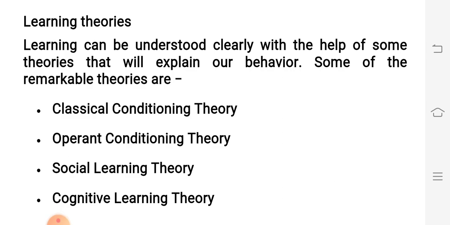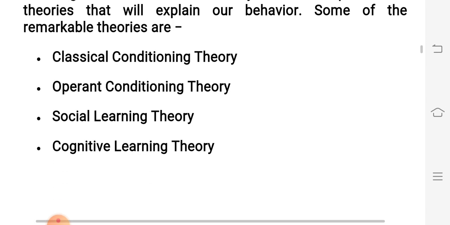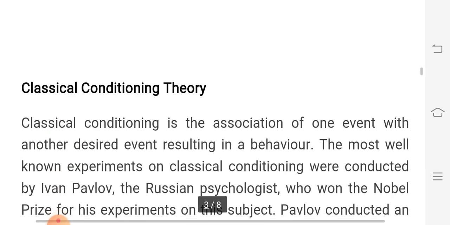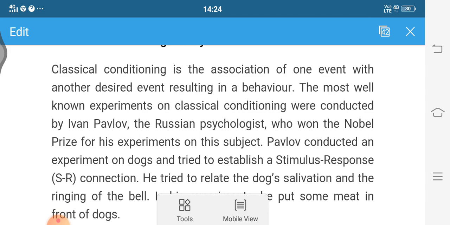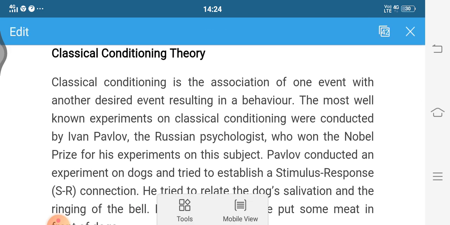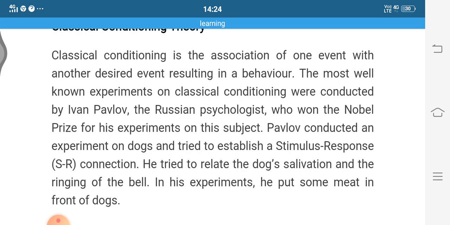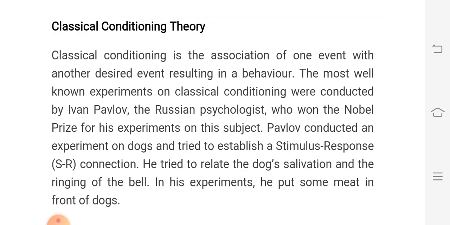So today we'll discuss the learning theories, and today we'll discuss the first learning theory, that is classical conditioning theory. So let us check out what is classical conditioning theory. Classical conditioning theory is a learning theory developed by the Russian psychologist Ivan Pavlov. It's a learning theory, and he did an experiment on dogs and tried to establish a stimulus-response connection.